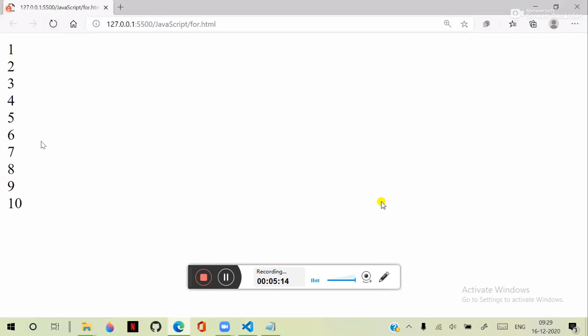The condition is defined up to 10, right? So a for loop can be configured without the initializer and without the conditions.